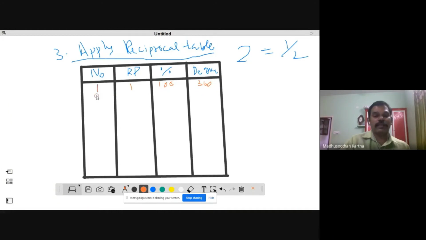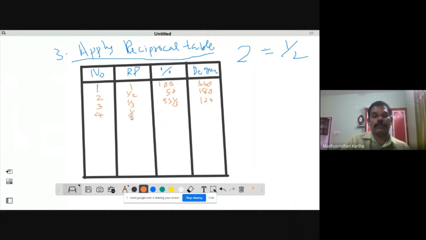Second, number 2. If the reciprocal is 1 by 2, the percentage is equal to 50, and this is equal to 180 degrees. 50% is equivalent to 1 by 2. The next is 3, that means 1 by 3. Then this is equal to 33 and 1 by 3 percent, and if it is degree measurement, it is 120 degrees. And the next is 4.